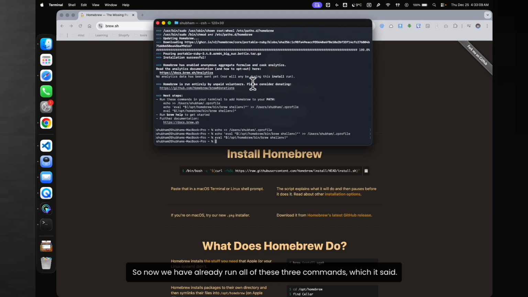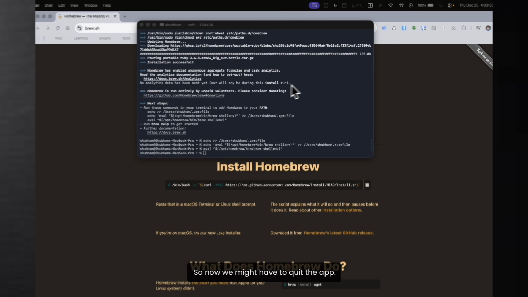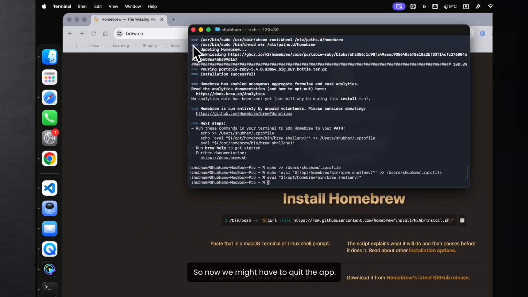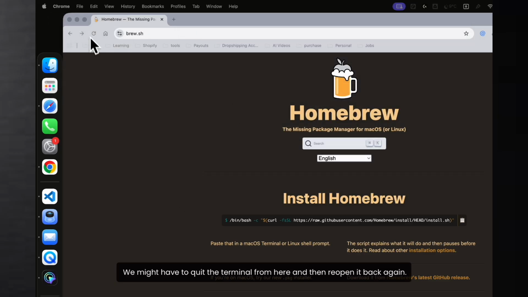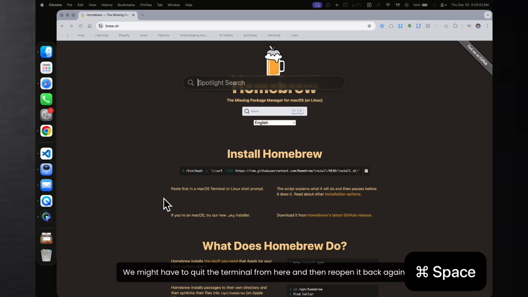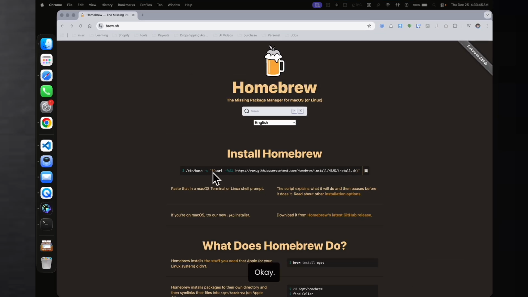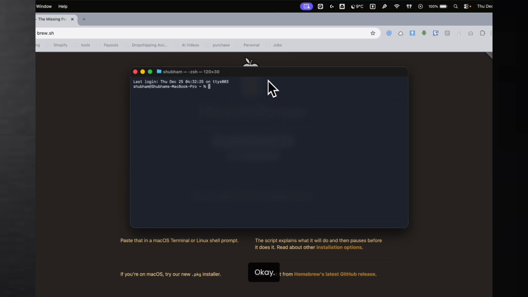Okay, so now we have already run all of these three commands which it said. Now we might have to quit the terminal from here and then reopen it again. Okay.